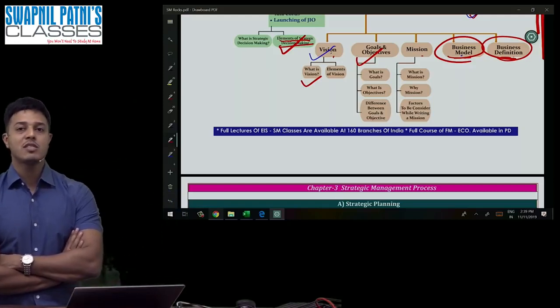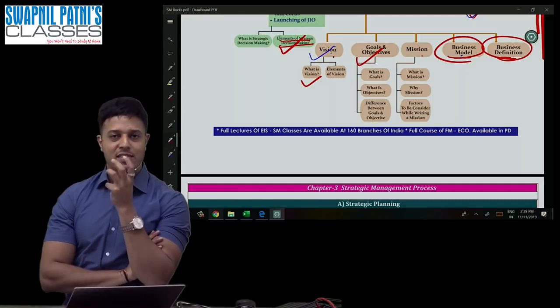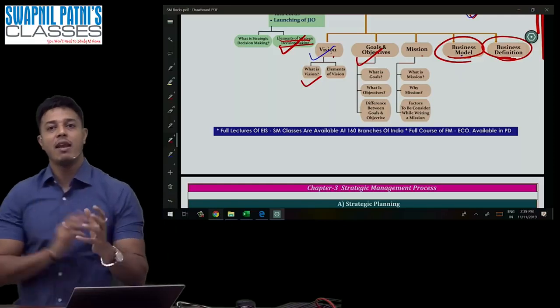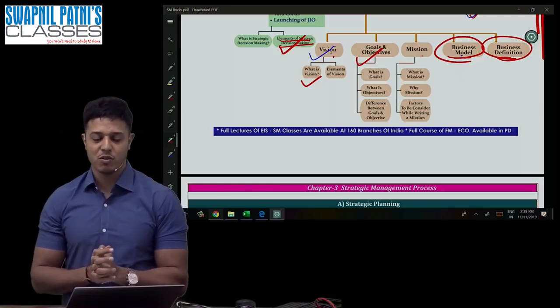And why are missions required to be written? Because it creates unanimity in the organization. It is creating standards. It is creating a general tone in the organization, and moreover, it is a motivation for the organization. I hope you understood the mission also.